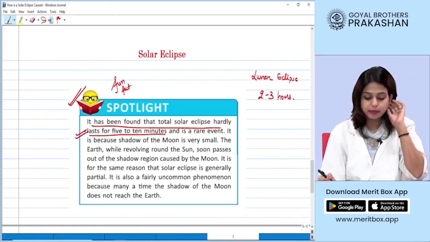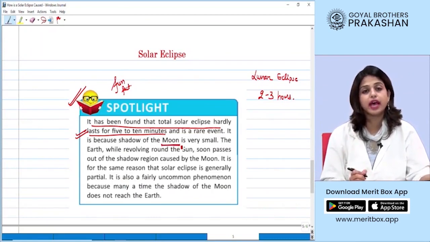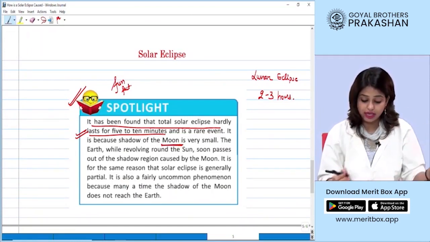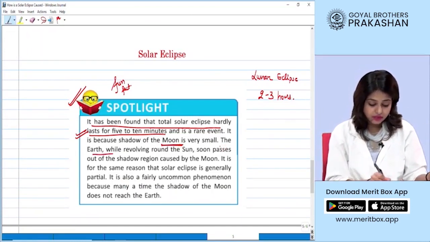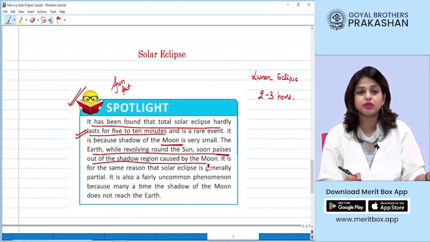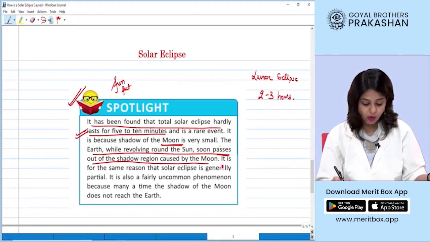Now, why this happens, students? As we know, the moon is a very small body as compared to the sun. It cannot hide completely the sun for a very long time. Thus, the earth, while revolving around the sun, soon passes out of the shadow region of the moon, causing the solar eclipse to last for a very small time.